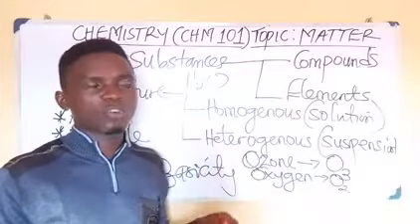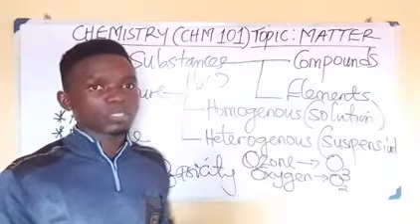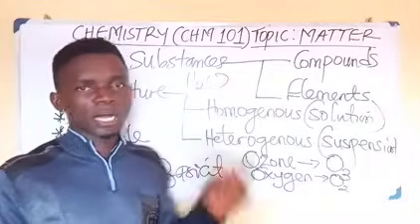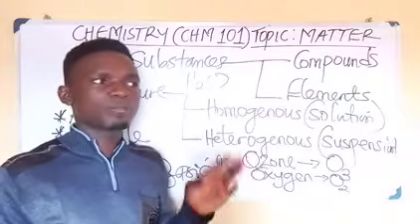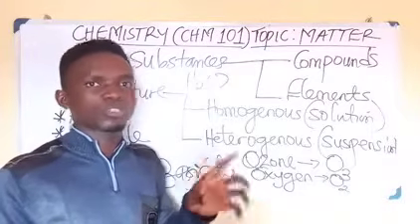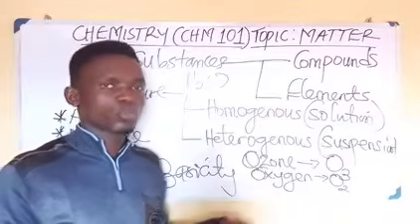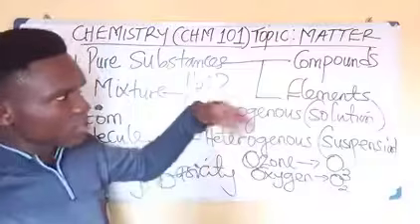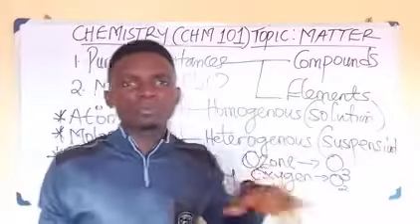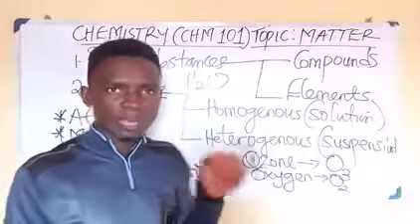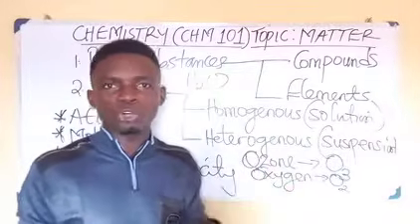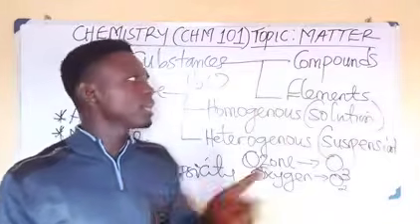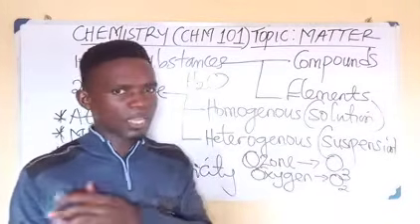Three elements. What about calcium carbonate, which we commonly call limestone? That is calcium, carbon, oxygen. What about baking soda, which is NaHCO3? It has sodium, hydrogen, carbon, and oxygen. So these are substances that comprise two or more elements that are chemically bonded together. It therefore means that they can only be separated via chemical means. I believe that has been taken.